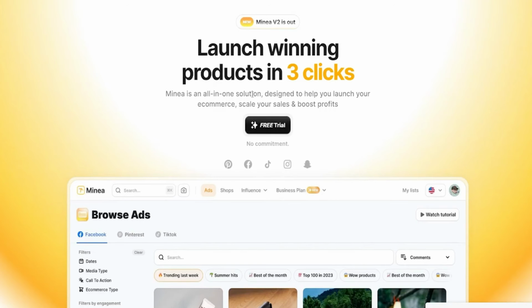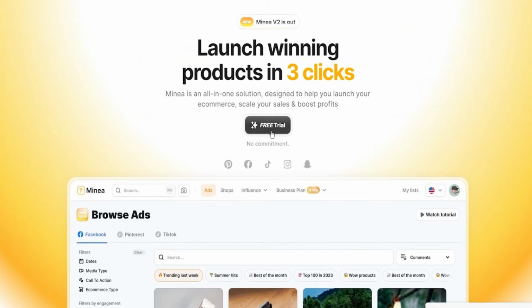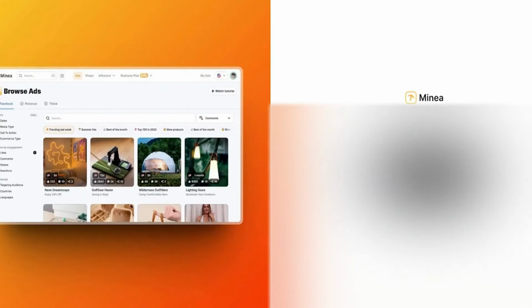And again, Minea's whole sign-up process is really simple. You're just going to come to en.minea.com. You're going to choose the free trial section, and click on sign up. Over here, it's going to ask for your email and everything, so I'm just going to go ahead and add those things. Once you add your email and your password, it's going to take you straight into the main works, okay? And that's what I love about Minea. No extra questions, no nothing, just takes you straight in. So basically, we're going to do exactly that.